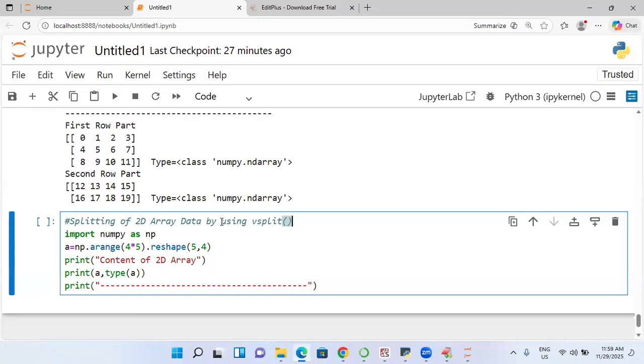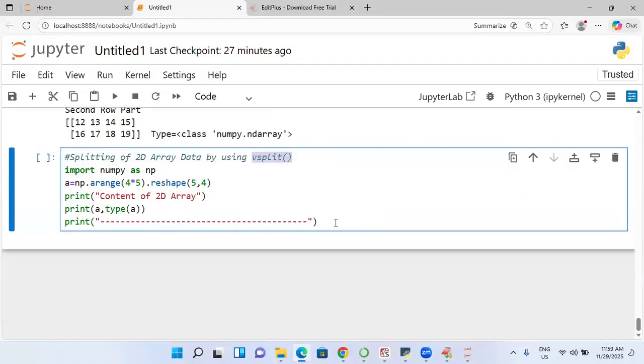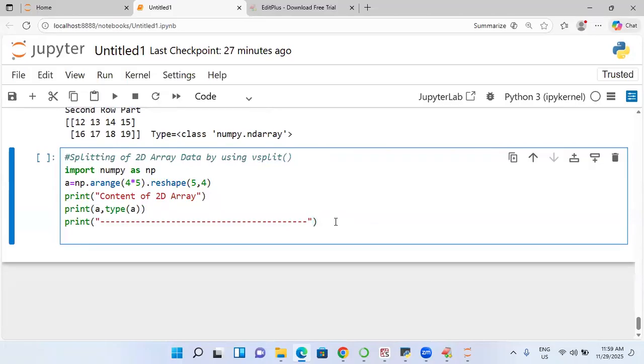Vertical split, but it will be taken as row split. This is also one more thing you need to remember. Horizontal split will do what? Vertical split. So they actually need to give a clear-cut abbreviated format. Let us apply this V split concept here.